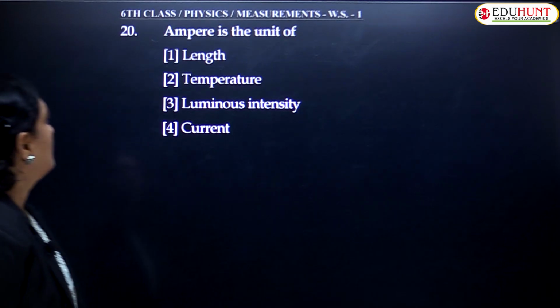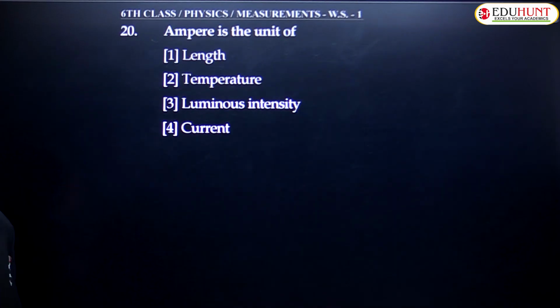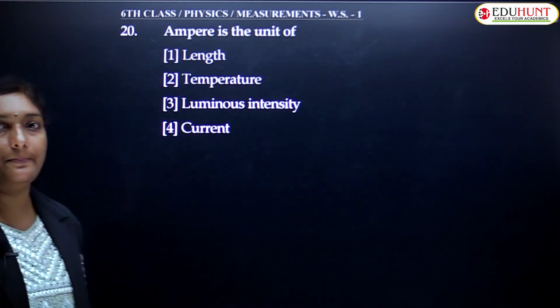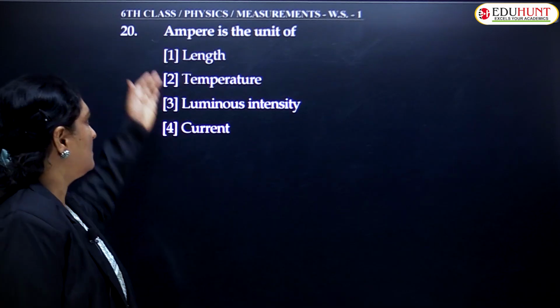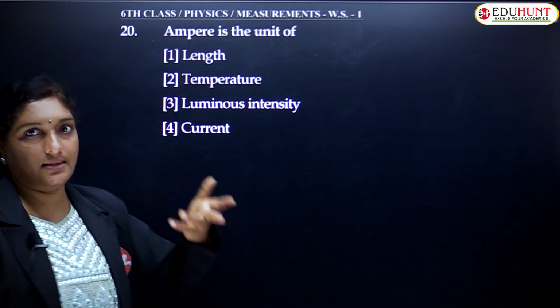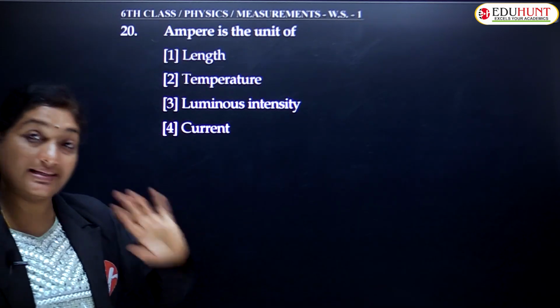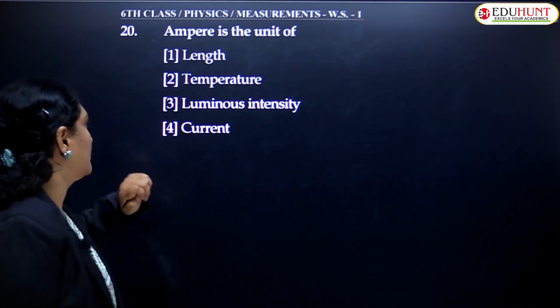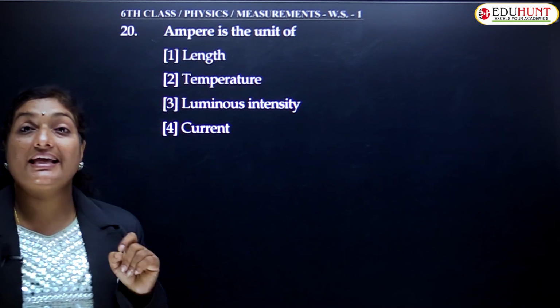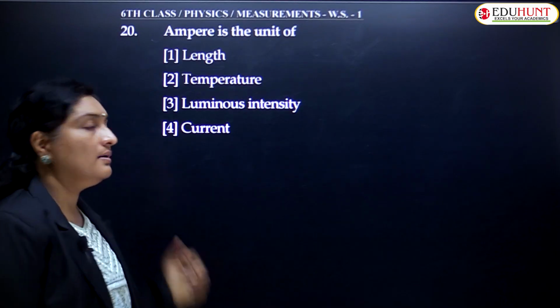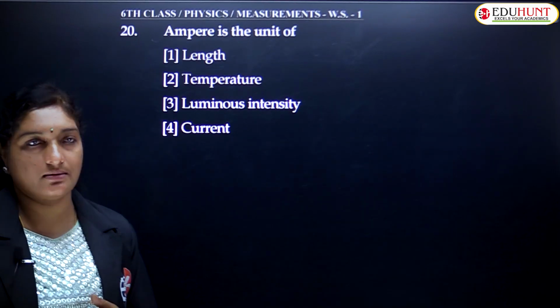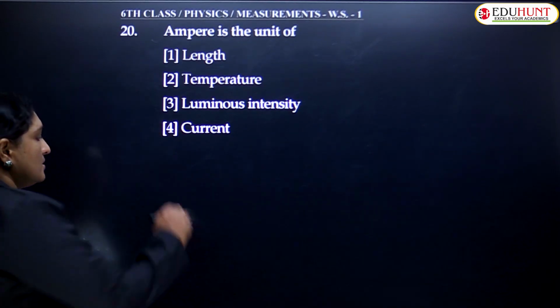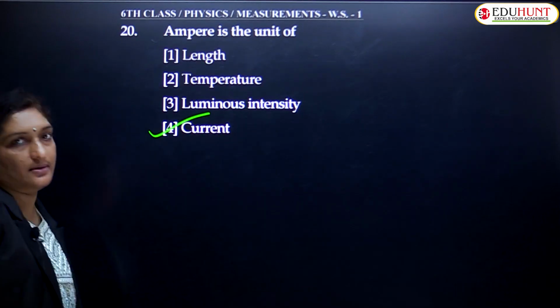Next, ampere is the unit of what? I told you already. Length is measured in meters or centimeters. Temperature, Kelvin. Luminous intensity, candela. And current is measured in amperes. So ampere is the unit of electric current.